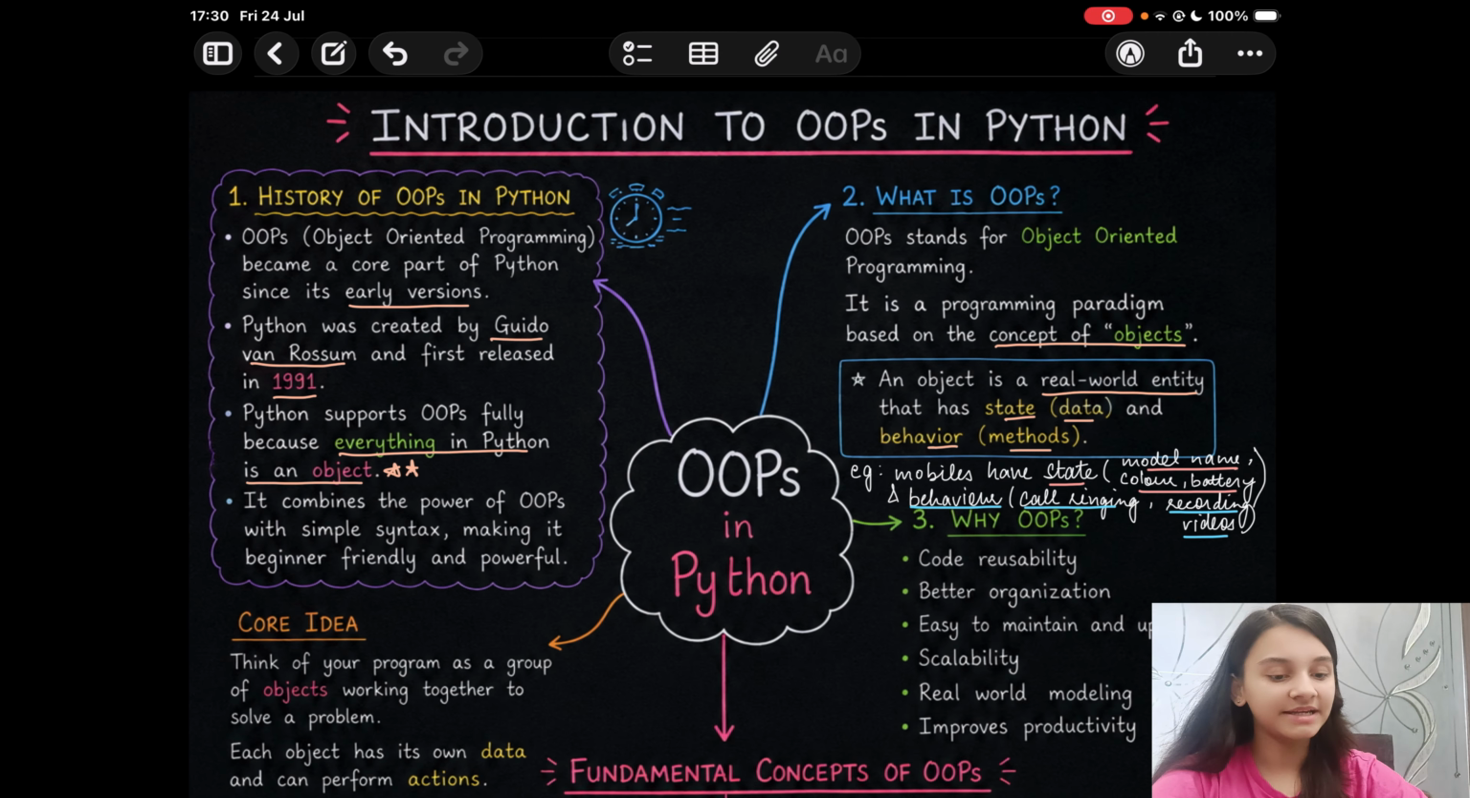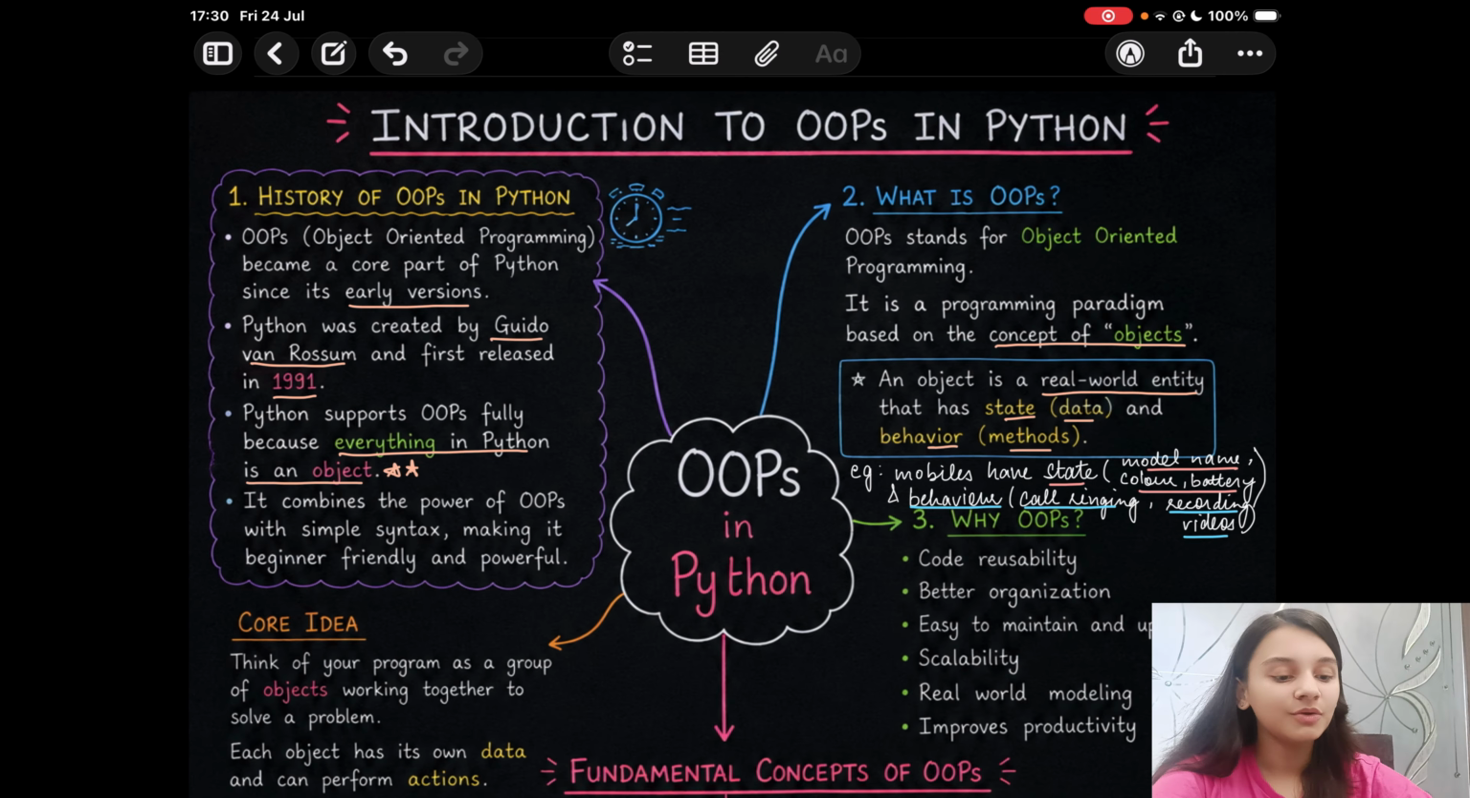For example, let us take a real-world object. We have mobiles, so mobiles have state. For state, we'll consider the model name, color, battery life, whether it is switched on or off. And for behavior, whether call ringing, recording videos, camera capturing, and all of that is considered in the behavior of an object. I hope the state and behavior of an object is clear.